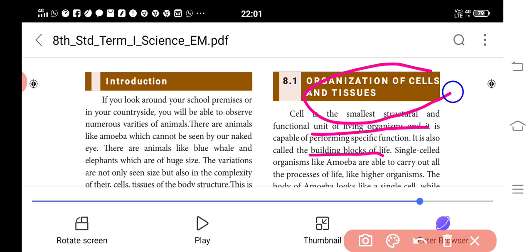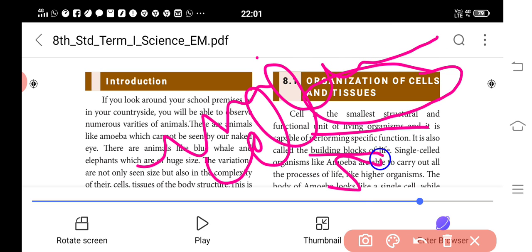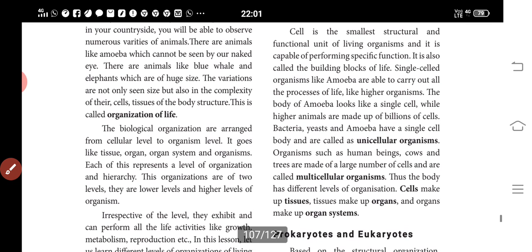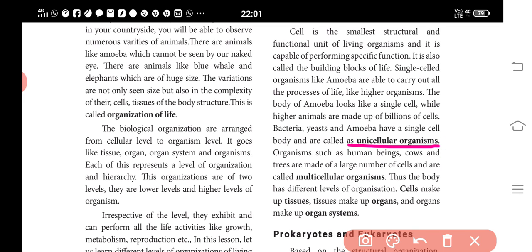On the basis of the organization of cells, organisms can be divided into two types. What are they? Unicellular organisms and multicellular organisms. In unicellular organisms, the body is made up of a single cell, for example bacteria, yeast and amoeba. Multicellular organisms are made up of a large number of cells, for example human beings, cows and trees. These are the two types of organisms, unicellular and multicellular.